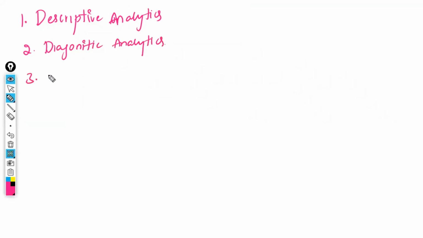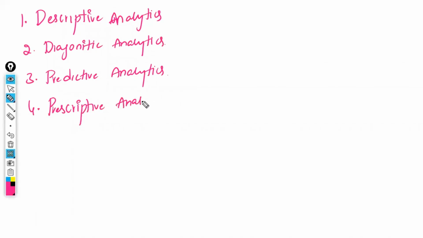The third one is called predictive analytics. The fourth one is called prescriptive analytics. We have four different types of analytics.